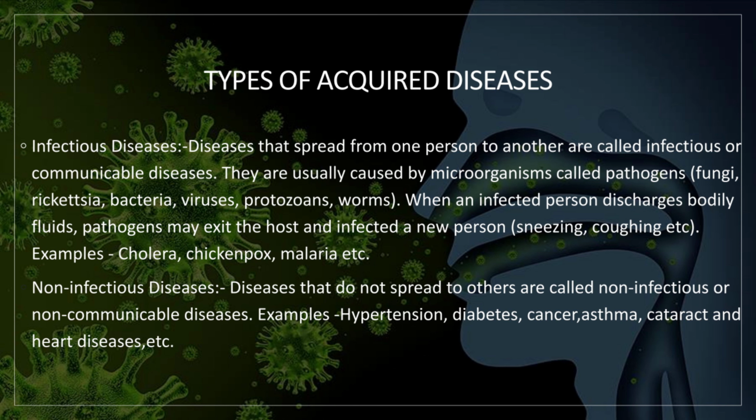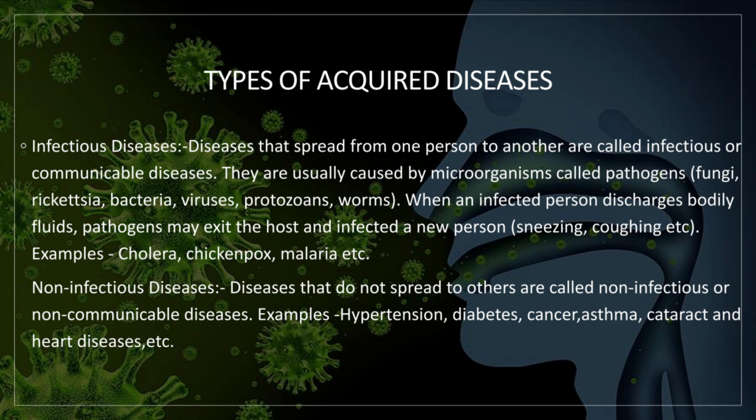Types of acquired disease. First, infectious disease. Diseases that spread from one person to another are called infectious or communicable diseases. They are usually caused by microorganisms called pathogens. For example, cholera, chickenpox, malaria, etc.